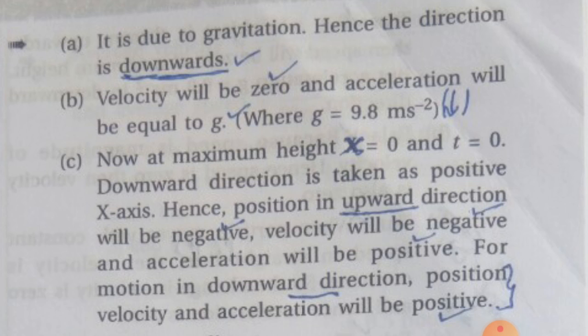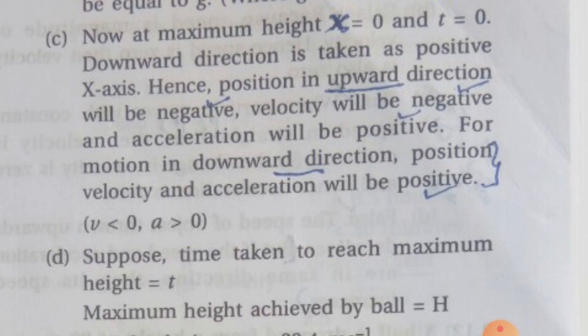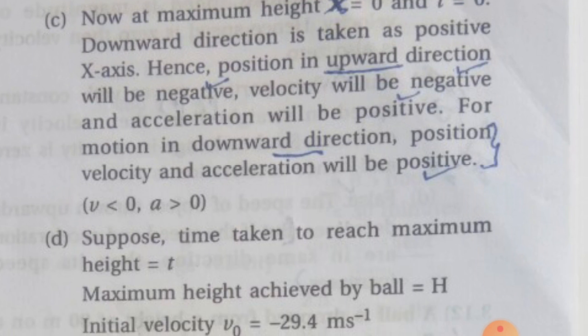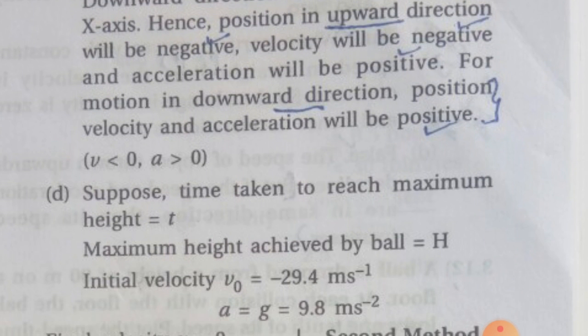Now D part and the last one. To what height does the ball rise and after how long does the ball return to the player's hands? Here we have to calculate two things. One is the height of the ball, to which height it rises, and the second one is the time for the ball to return in the player's hands.